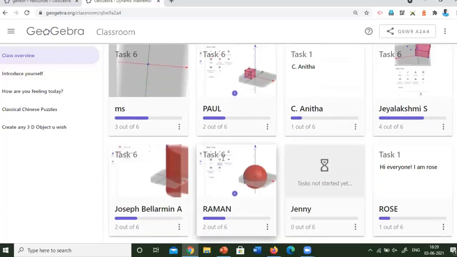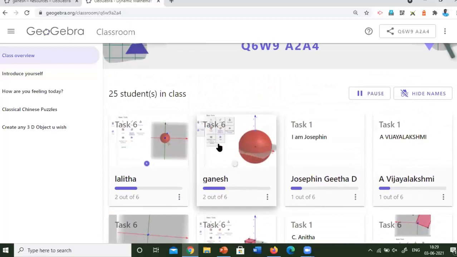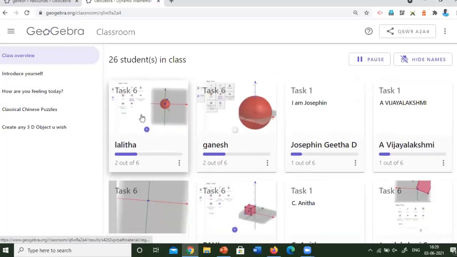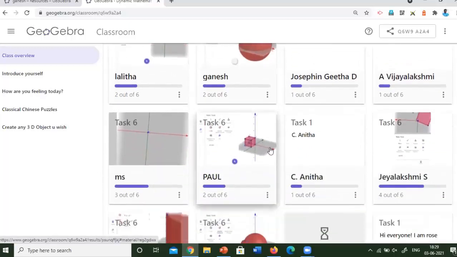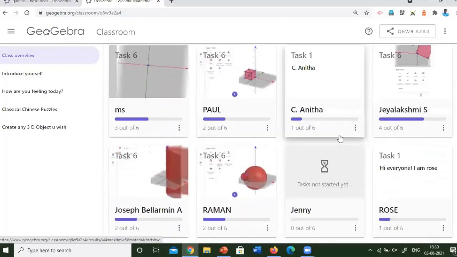So this GeoGebra classroom lets maths teachers interact with the students live. At the same time, the students can do their tasks freely according to their time, speed and skill. The teacher can also watch each student's progress with individual attention. Here you can see somebody in task 6 and somebody in task 1.